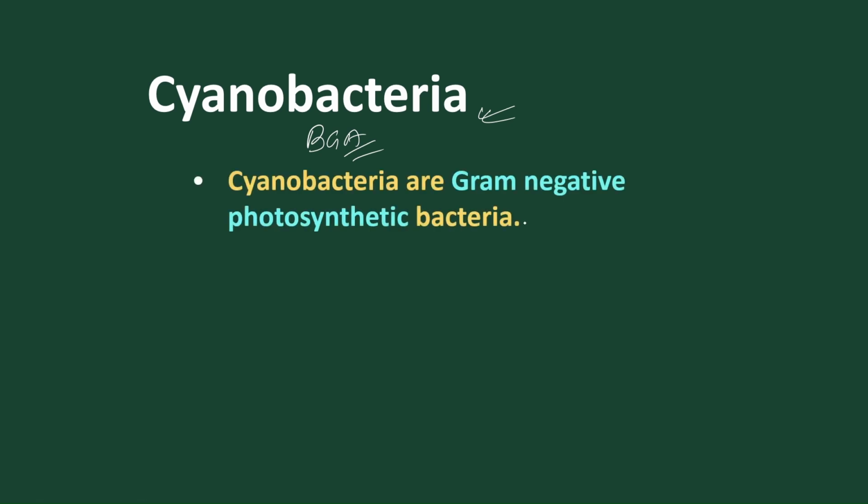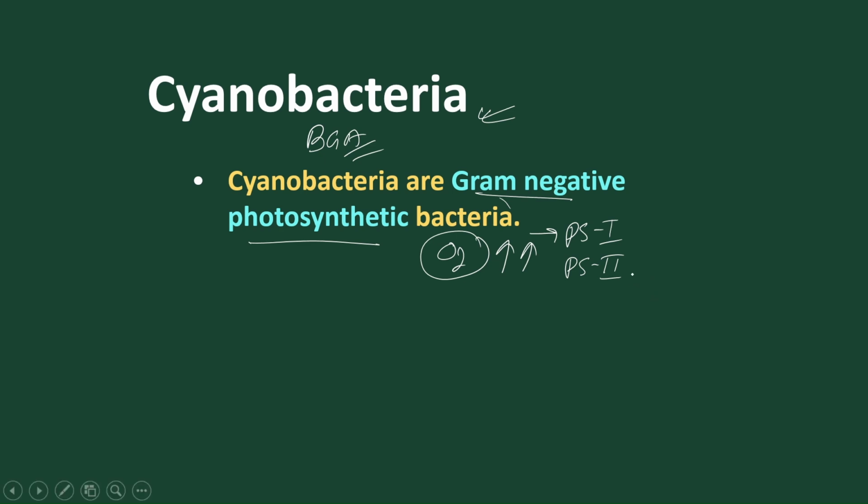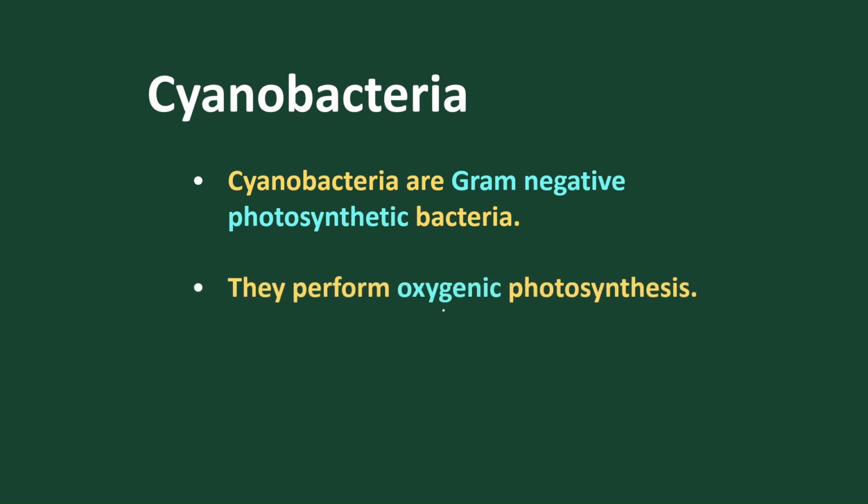These cyanobacteria are gram-negative photosynthetic bacteria and are the first bacteria to liberate oxygen. To liberate oxygen during photosynthesis means they contain both PS1 and PS2. So photolysis of water is present in this bacteria. These are called oxygenic photosynthetic bacteria because they liberate oxygen to the atmosphere.